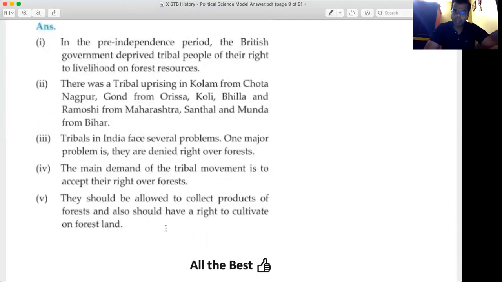So students, it's quite simple. There are 5 points, and since it's a 2 mark answer, any 4 points, half mark for each point, 2 marks. There was no option in the answer. So in this way, you had 8 marks of political science: 2 marks for the fill in the blank, 2 marks for explain the concept, and 4 marks for brief, 8 marks, and 22 marks of history. This is how the 30 mark paper was divided.